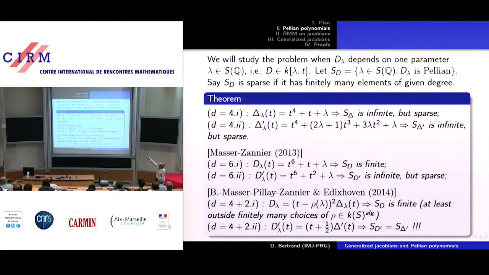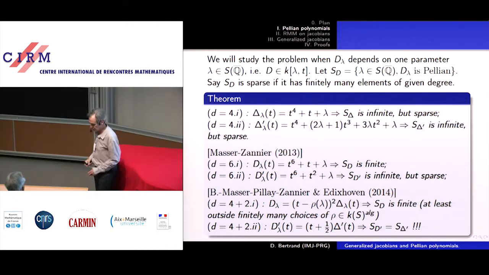And it can avoid some points, so we're not worried if we have to take some points away from the values of lambda, so that's why I call it S, to enlarge for some flexibility. Also, S can be any algebraic curve. And we look at the set of lambdas such that the polynomial D lambda is Pellian.